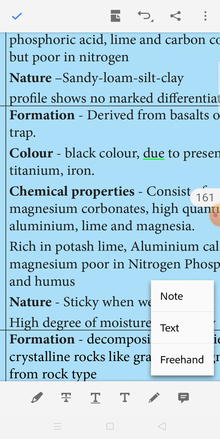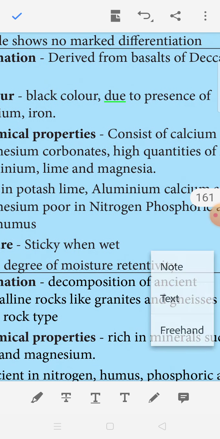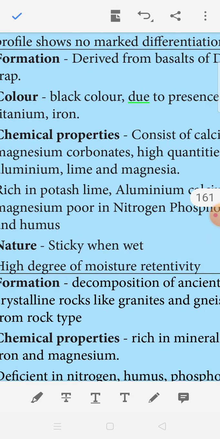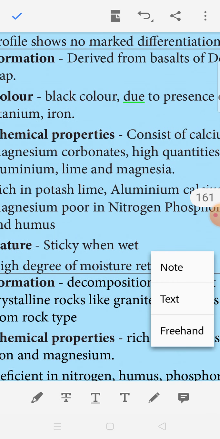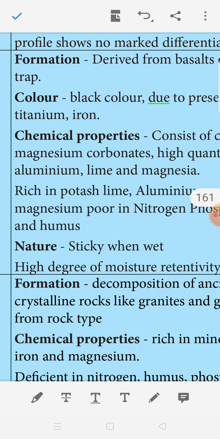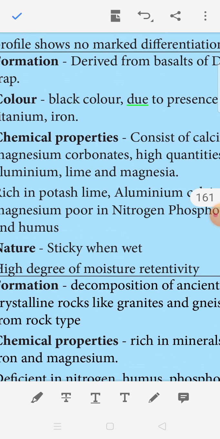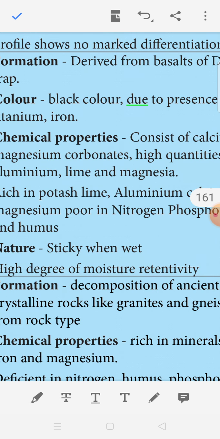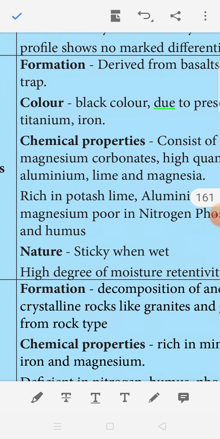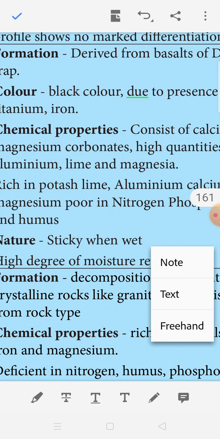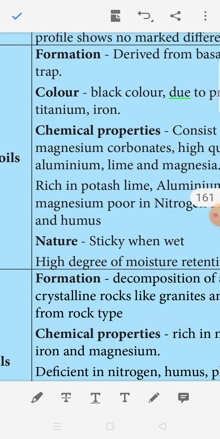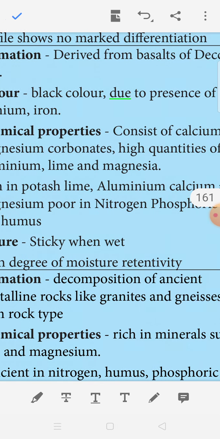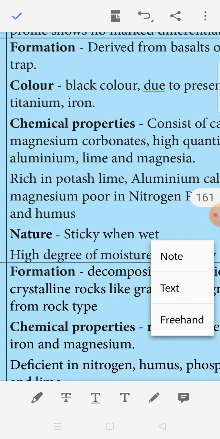Then what are the chemical properties of this soil? Consists of calcium and magnesium carbonates, high quantities of iron, aluminum, lime and magnesia. These chemical properties are mingled in this soil. அடுத்து rich in potash, lime, aluminum, calcium and magnesium, poor in nitrogen, phosphoric acid and humus. These are the main ones. அடுத்து nature, sticky when wet.